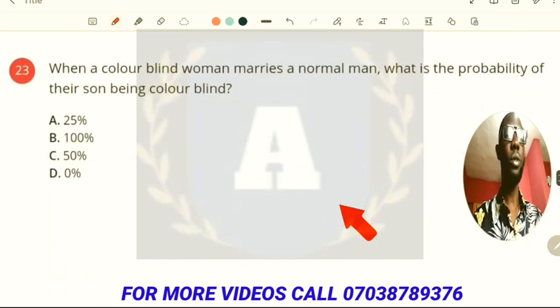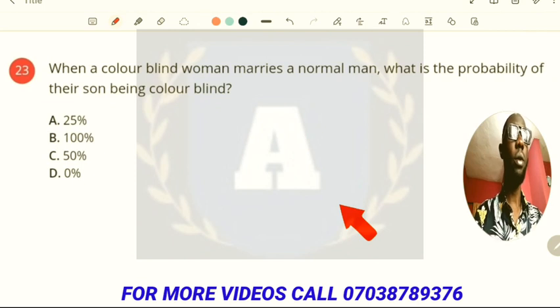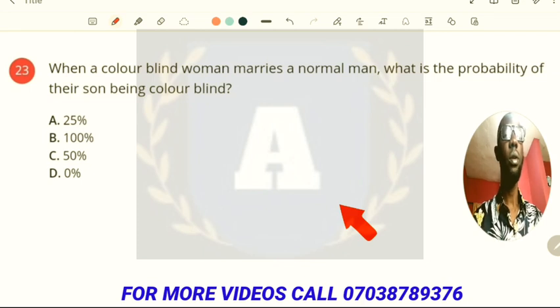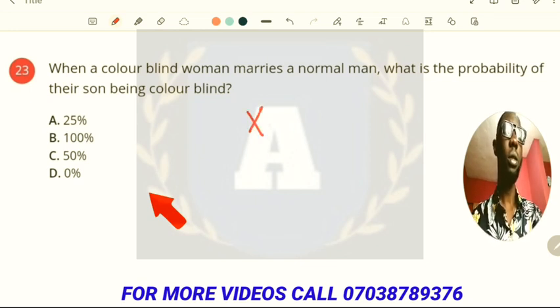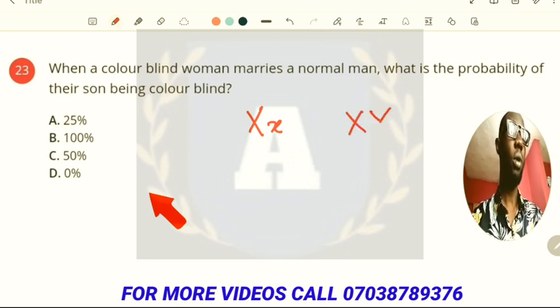The next question says when a colorblind woman marries a normal man, what is the probability of their son being color blind? Now, a colorblind woman, let's represent that as capital X and small x, for instance, and marries a man who is normal. So we write that as XY.